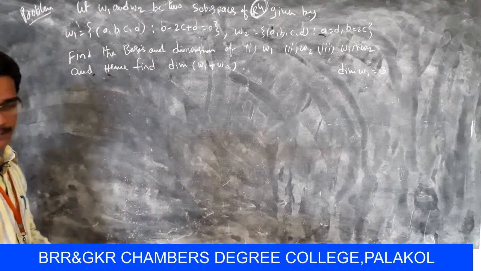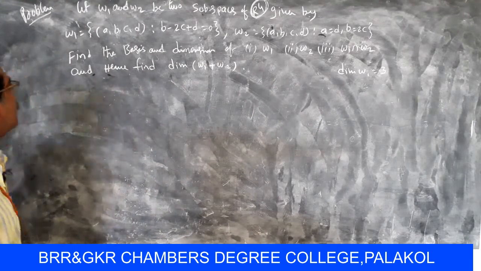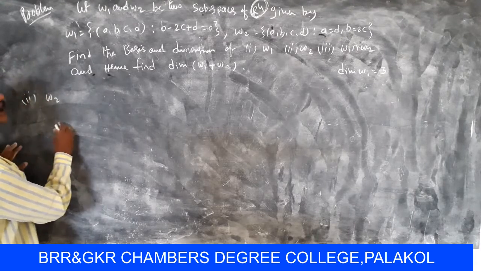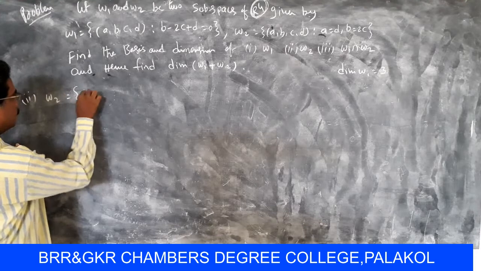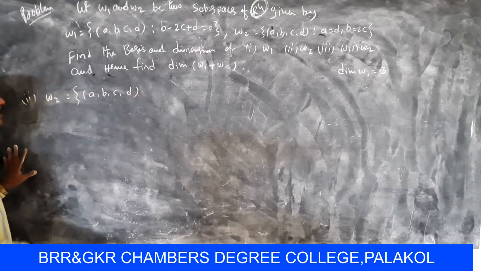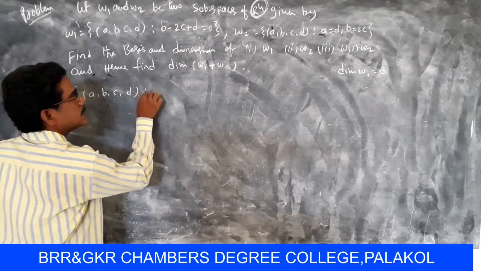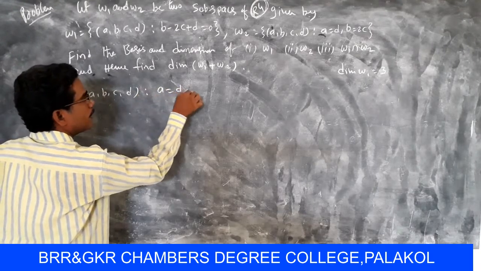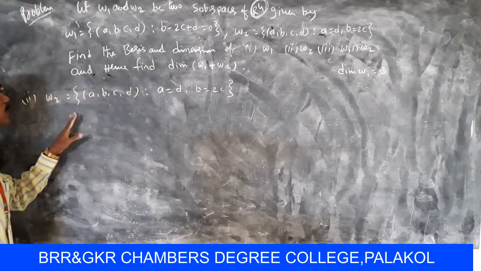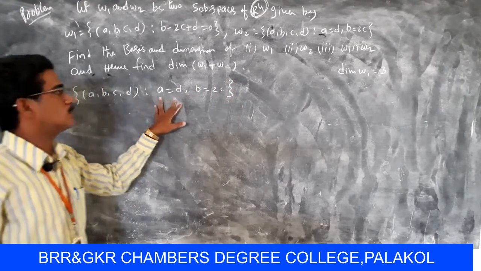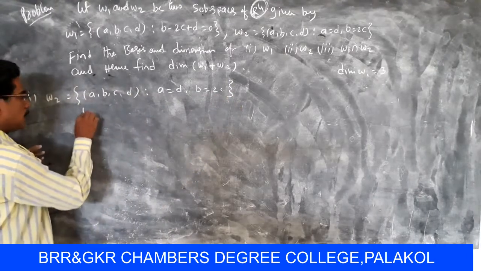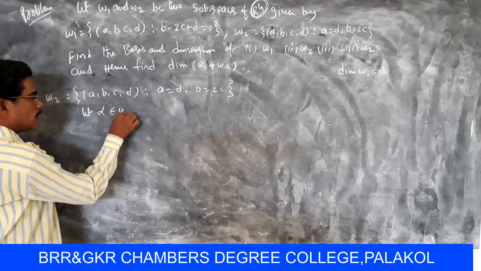Here, the second one. Given W2 equal to the set of (A, B, C, D) such that A equals D and B equals 2C. So W2 equals (A, B, C, D) such that A equals D and B equals 2C. Here, suppose alpha belongs to W2.